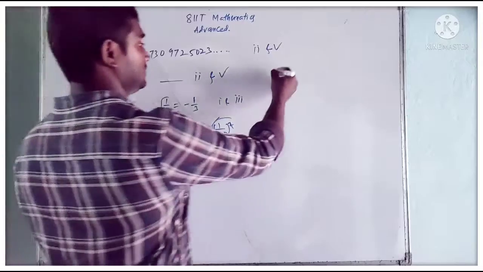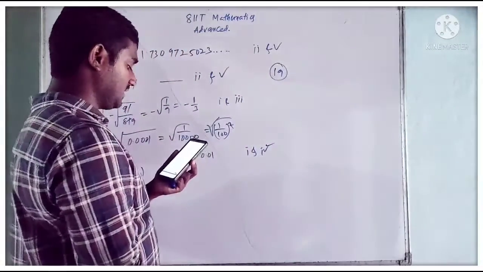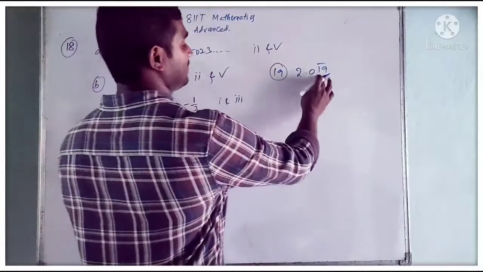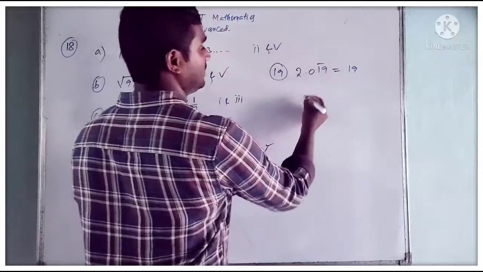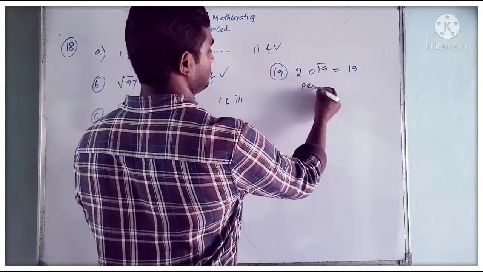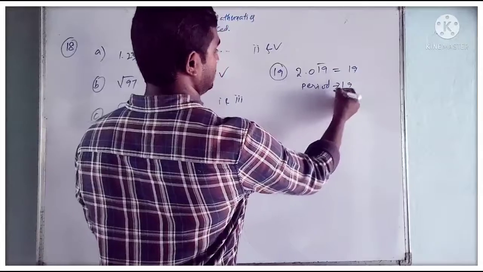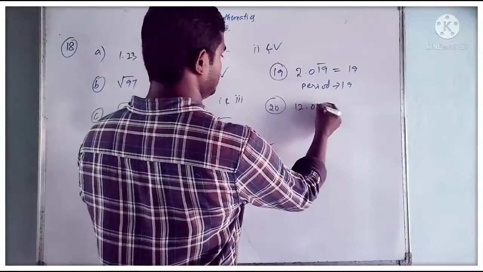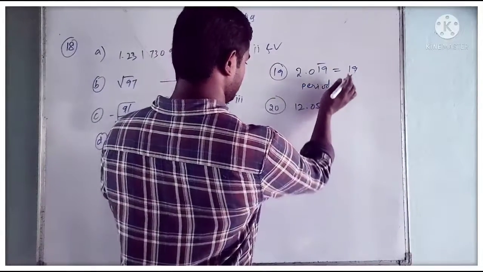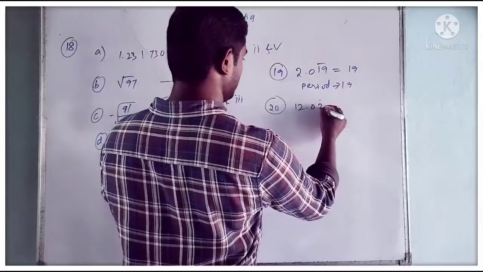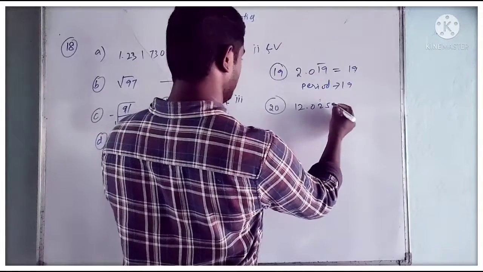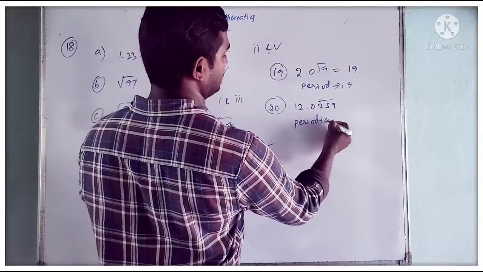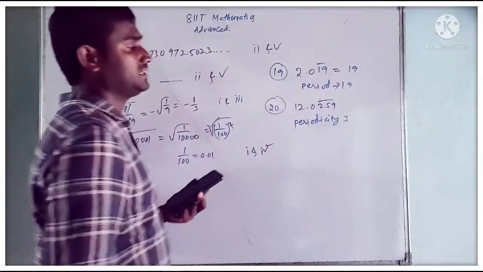Next, 19th question. Okay, so the period of 2.019 bar. Here under the bar, what is the number we have? 19. 19 is the period. So the answer we have is 19. Next, question number 20. Periodicity of 12.050259 bar. Here, periodicity equals how many digits are there under the bar? We have 3 digits. So periodicity is 3.